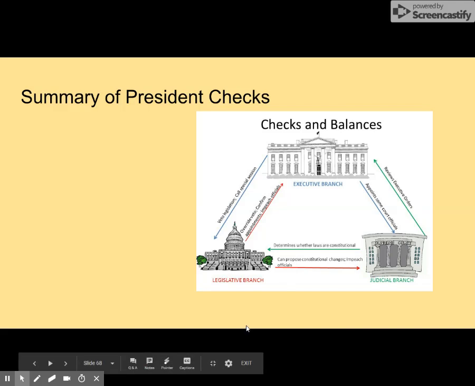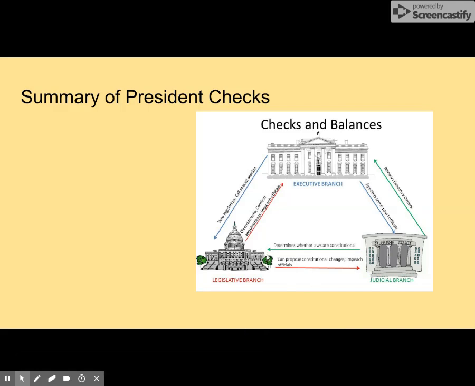Next time we'll talk about checks and balances that the Supreme Court has over the legislative branch and the executive branch.